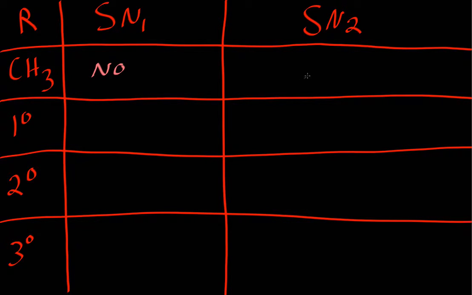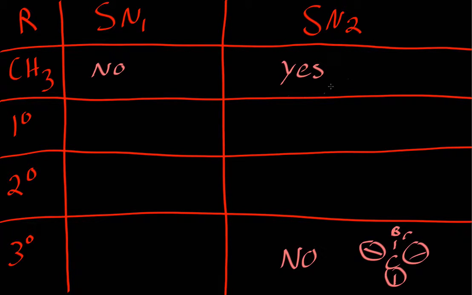What about SN2 on a methyl? Yes. Why is that? Well, SN2 is a concerted reaction where the nucleophile is attacking that carbon and that leaving group is leaving at the same time. And SN2 is governed by sterics. On a tertiary carbon there are too many sterics, so it can't attack. So I can just say it won't happen on a tertiary because a tertiary carbon will be too sterically hindered. Let's say our leaving group's right there. We won't be able to attack this carbon because there are too many things in the way. Well, on a CH3, there's nothing in the way, so it can attack just fine.